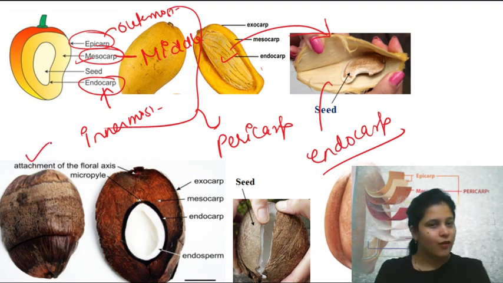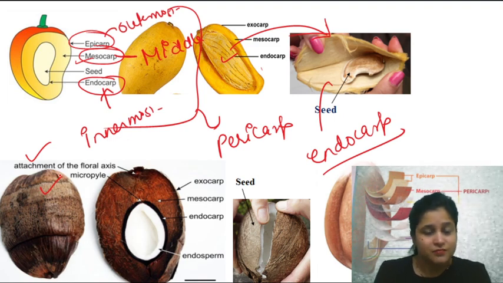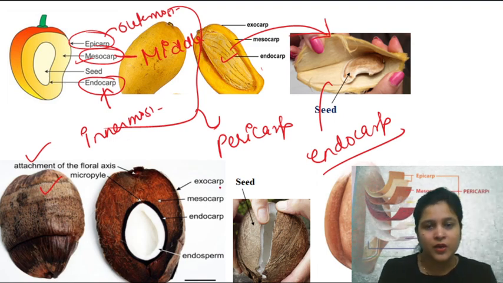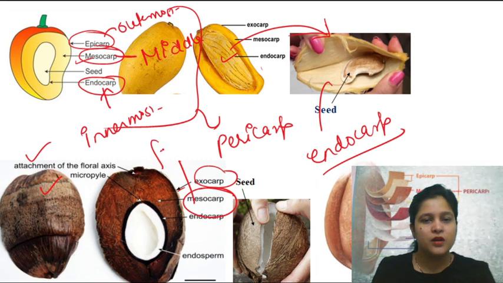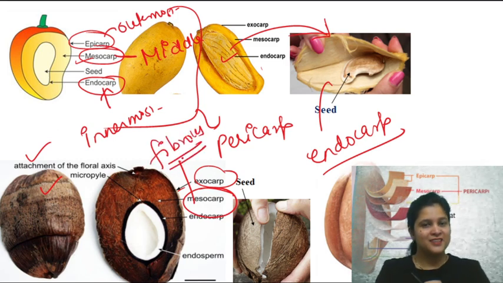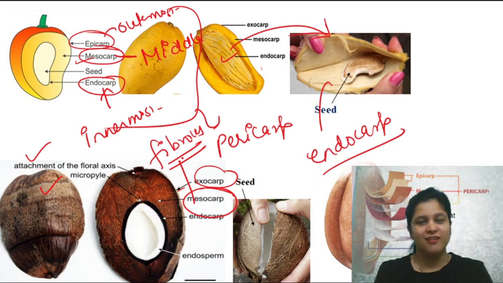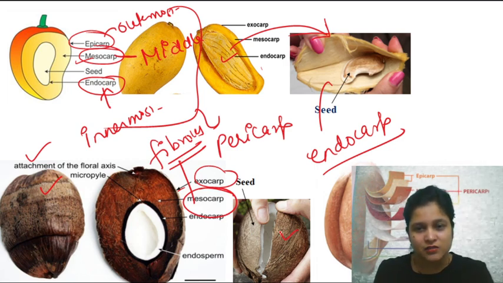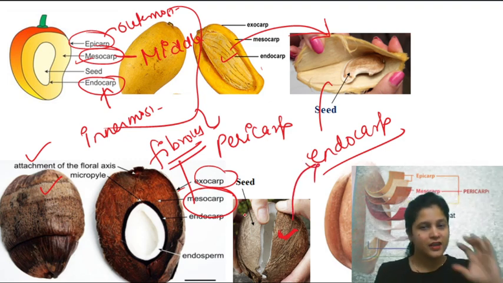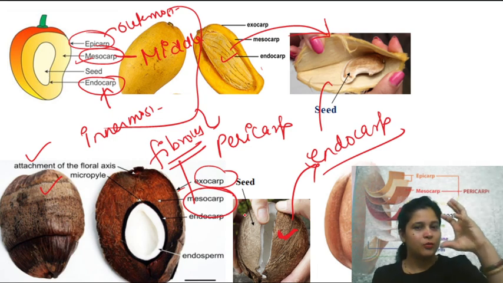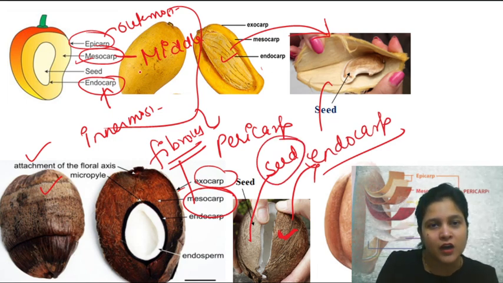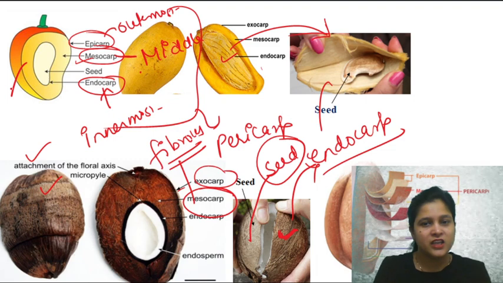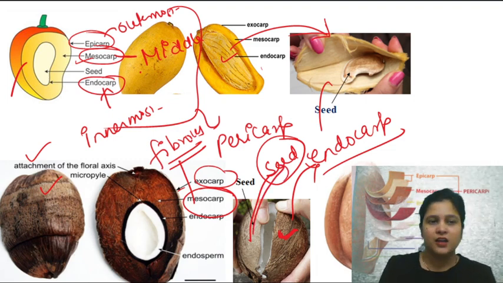And what is this? This is coconut. What's special about coconut? Simple exocarp is okay. It has fibrous mesocarp. Which plant has fibrous mesocarp? Coconut. And this stony hard one is endocarp. And what is hidden inside that, the round portion we eat, is seed. We eat mesocarp of mango. We eat seed of coconut.